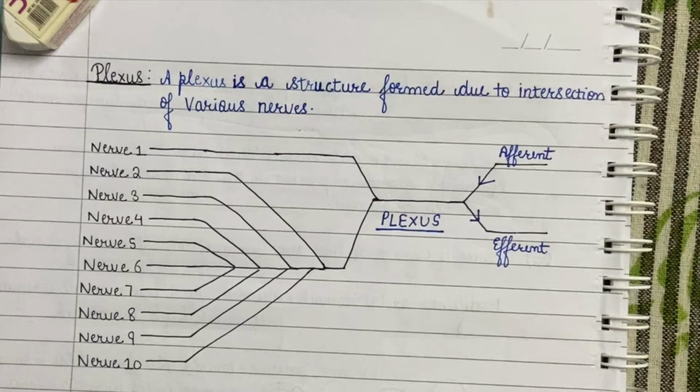Hence, plexus act as a local control system of a region which control various activities. Now this diagram was just to explain what is plexus and how they are formed. This does not have any relevance because this was just an imaginary diagram. You will study about various plexus in detail during the first year of the MBBS.